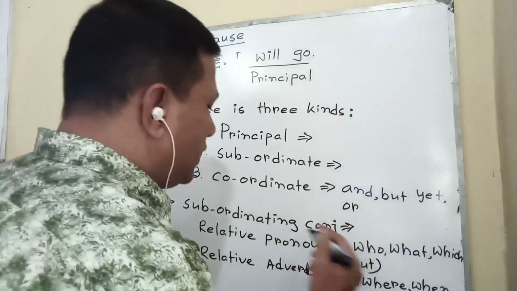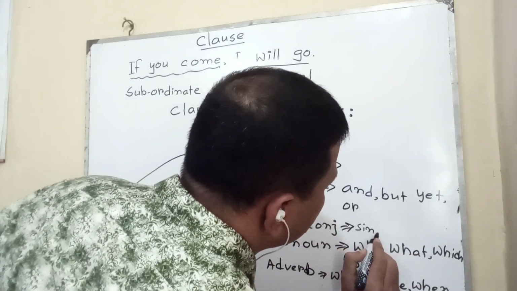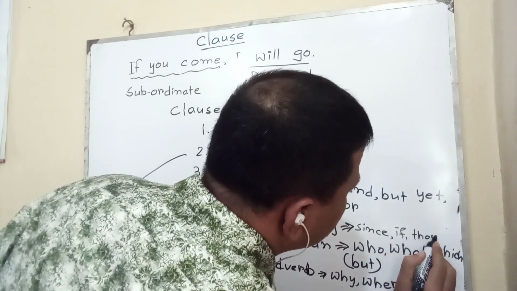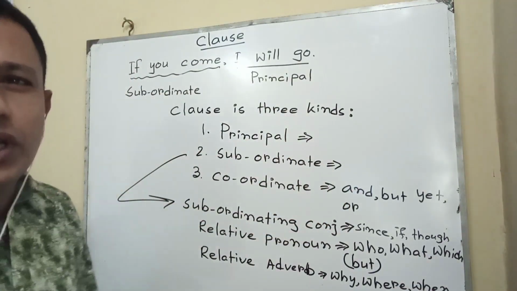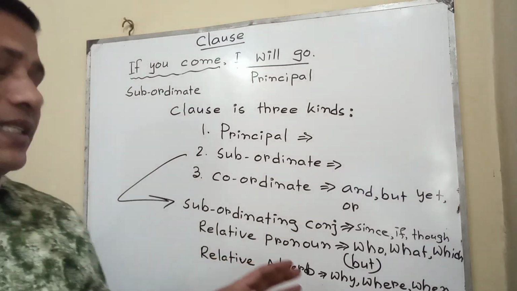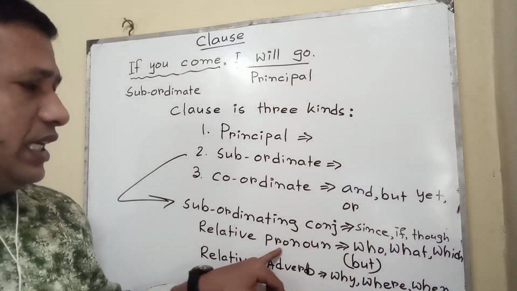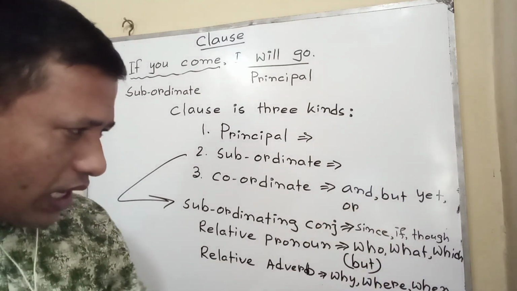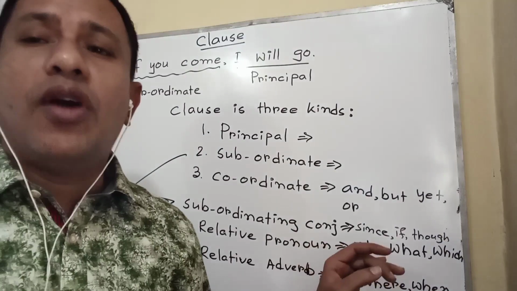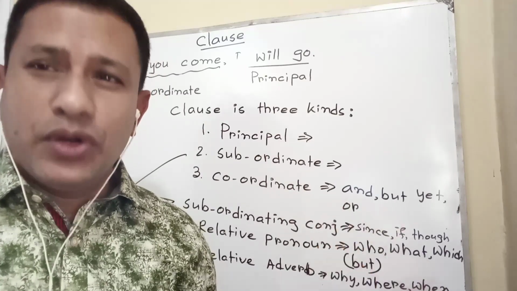If I write here some words for subordinating conjunction such as since, if, though, these words you can find easily from your book. Even in junior level books these types of words are found. So in a complex sentence we will find subordinating conjunction words, relative pronoun, relative adverbs. If these words are found in any sentence, at that time we must say that it is a complex sentence. And in a complex sentence there must be a principal clause and a subordinate clause.